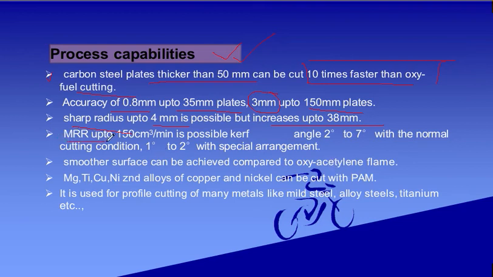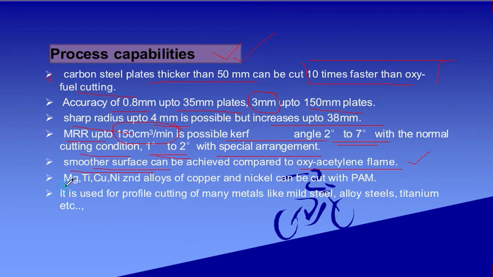The MRR that you obtain is around 150 cubic centimeter per minute, and the possible cut angle is 2 to 7 degrees with normal cutting conditions, and 1 to 2 degrees with a special arrangement. A smoother surface can be achieved as compared to an oxyacetylene flame.